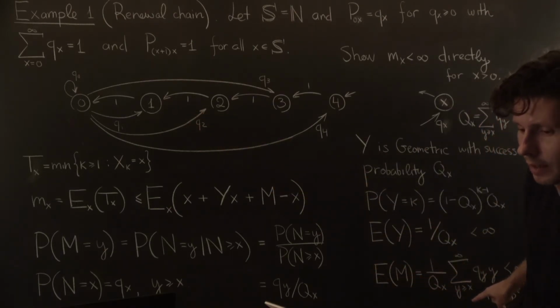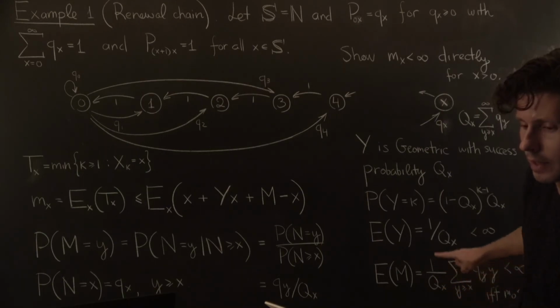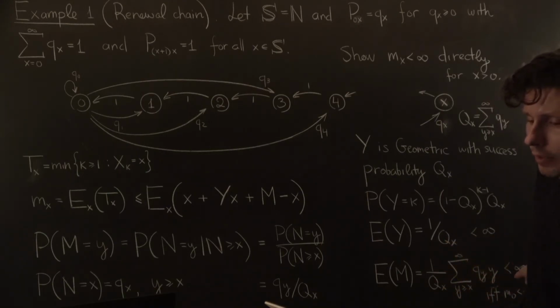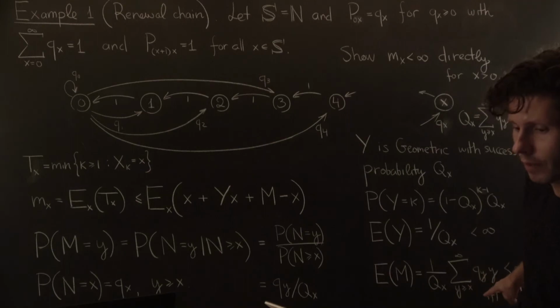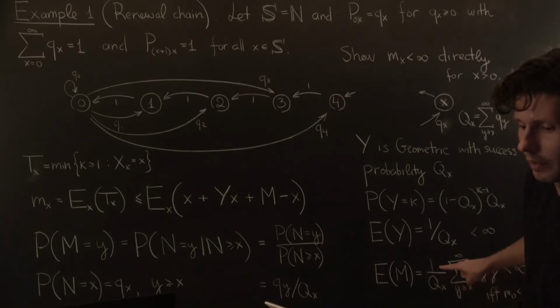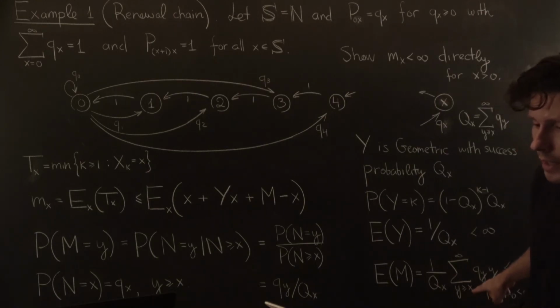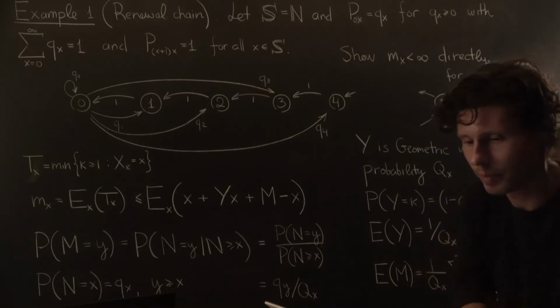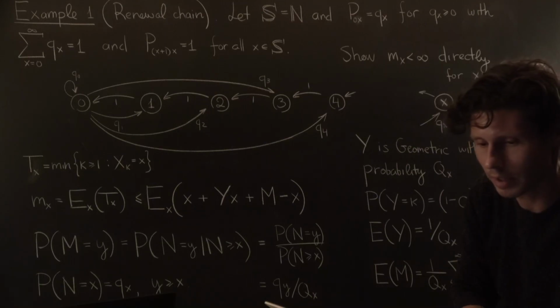Not exact, but the idea is that this sum will be finite if and only if the same sum from 0 to infinity is finite. Nothing can diverge in the first x terms of the sum. And so the condition that this sum is less than infinity is the same as requiring state 0 to be positive recurrent, which again is not a surprise.